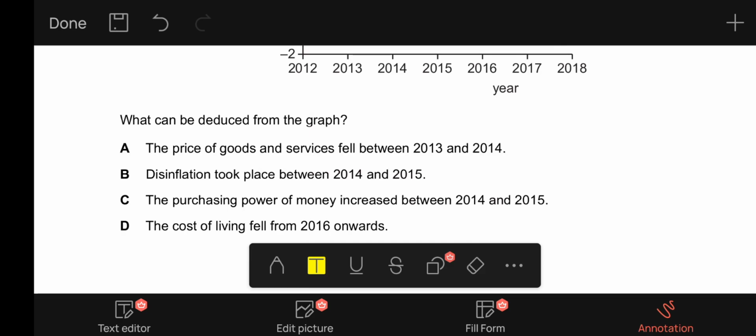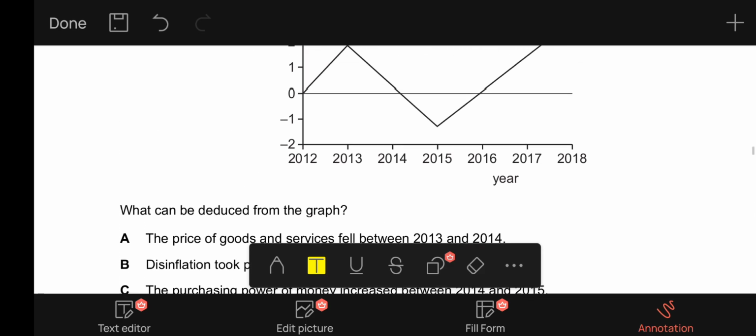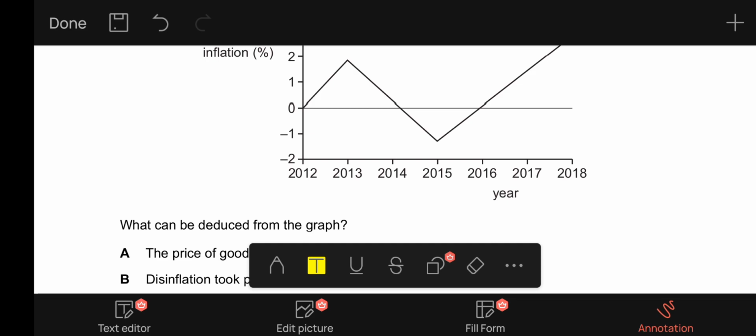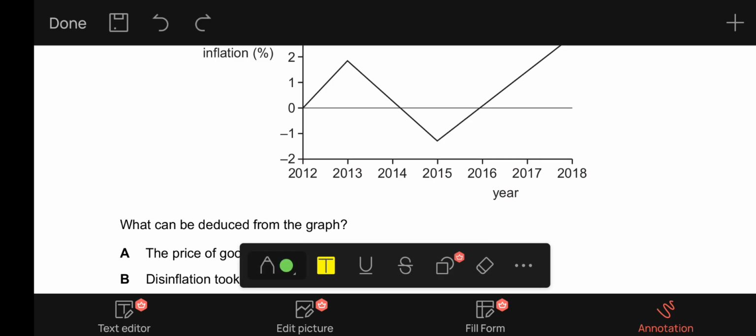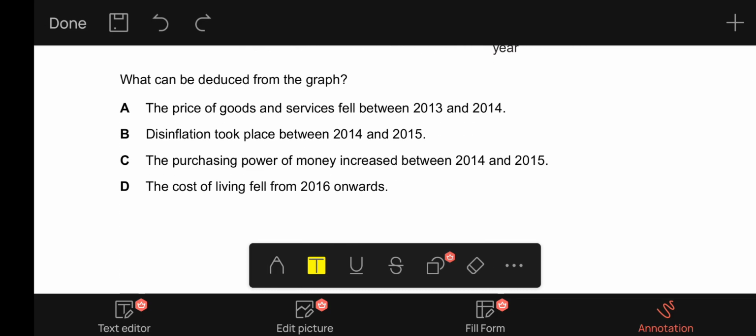The purchasing power of money increased between 2014 and 2015. This is correct because deflation increases the purchasing power of money as opposed to inflation, which decreases the purchasing power of money. As we can see in here that from 2014 to 2015, percentage change in the price was negative, which means there was deflation and the purchasing power of money rose. So C is our correct answer to this one.